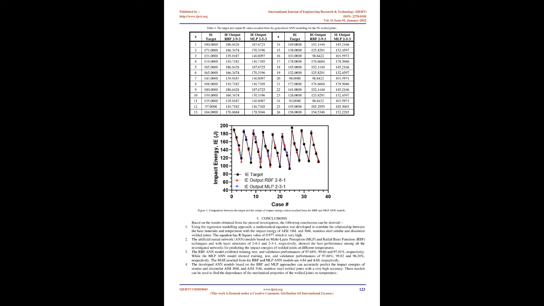For AISI 304L similar joints. 2. For AISI 316L similar joints. 3. For AISI 304L-316L dissimilar joints. 4. Where IE is the impact energy in joules and T is the test temperature in Celsius. Equations 2, 3, and 4 have R-square values of 0.95, 0.97 and 0.98, respectively. The generalized equation that correlates the IE of the joint with both the temperature as well as the material to be welded, the base materials, is shown below.